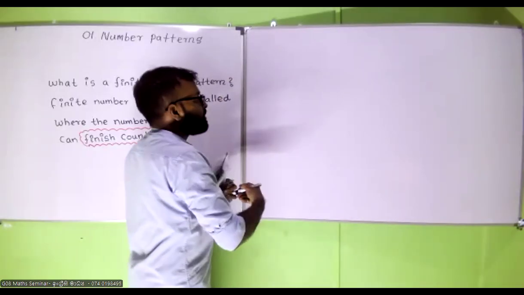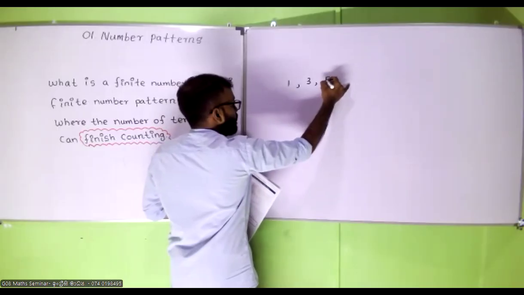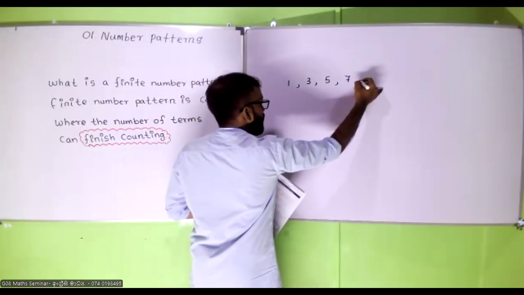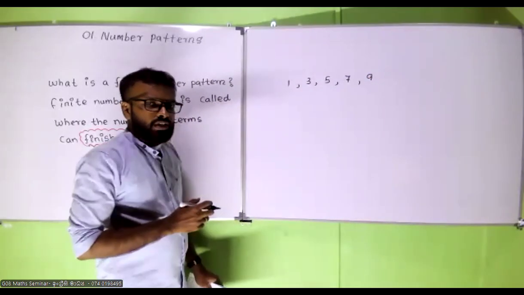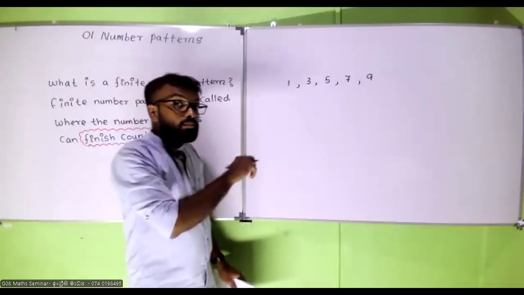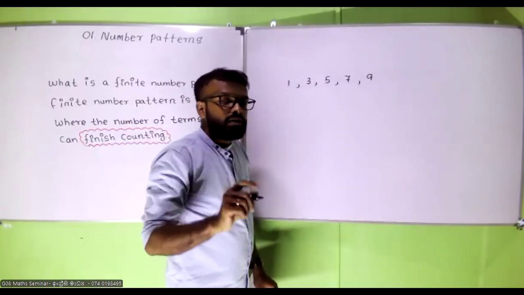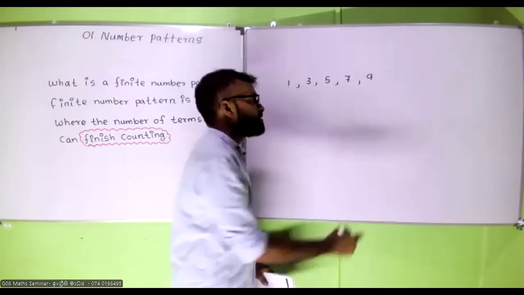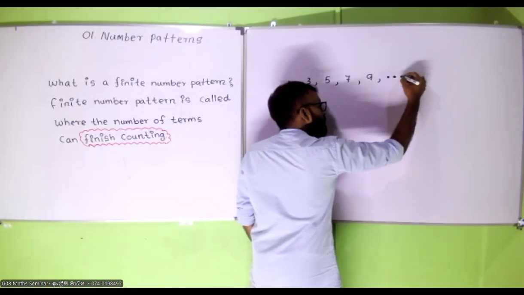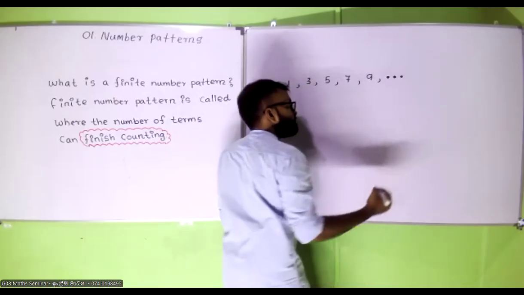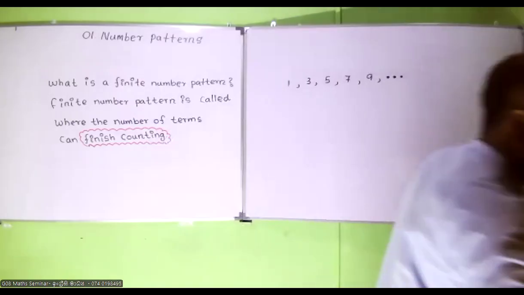So the answer should be 1, 3, 5, 7, 9. Now this is something like the previous one. I will add something to the end of the number pattern: a comma and 3 dots, first dot, second dot, third dot. There are 3 dots at the end.